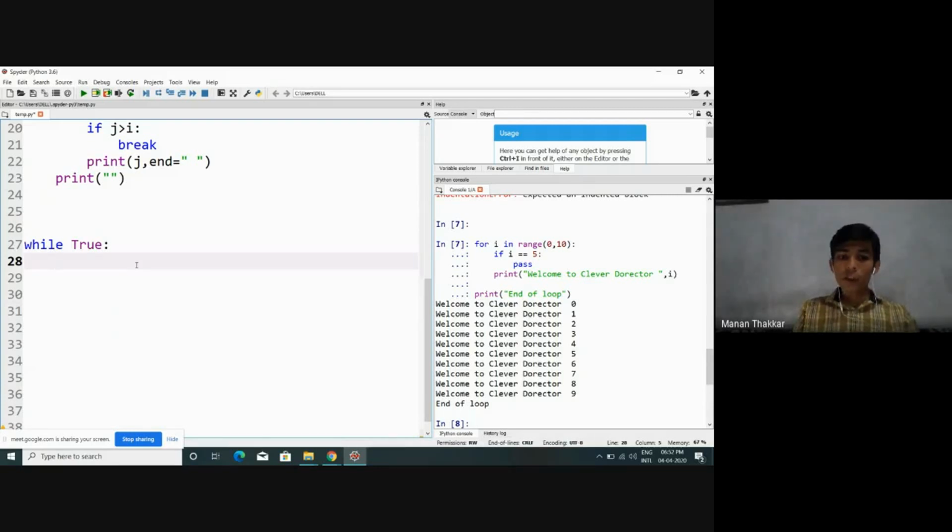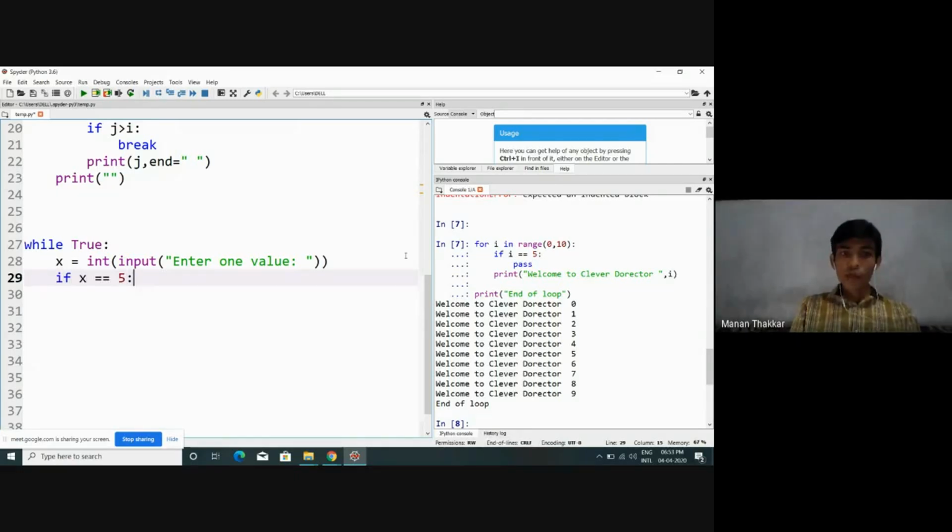But first of all, let me take one input. Inside that infinite loop, we are going to take input inside variable x. Here I'm going to write one simple message, Enter one value. So every time I'm going to take one input value inside my variable x. This is going to iterate for an infinite amount of time. But let me put one condition. Let's say if x double equals 5, whenever the value of x becomes 5, let me just break.